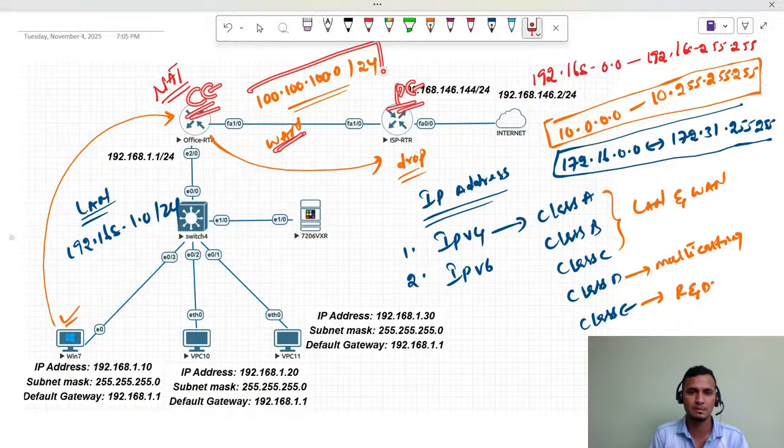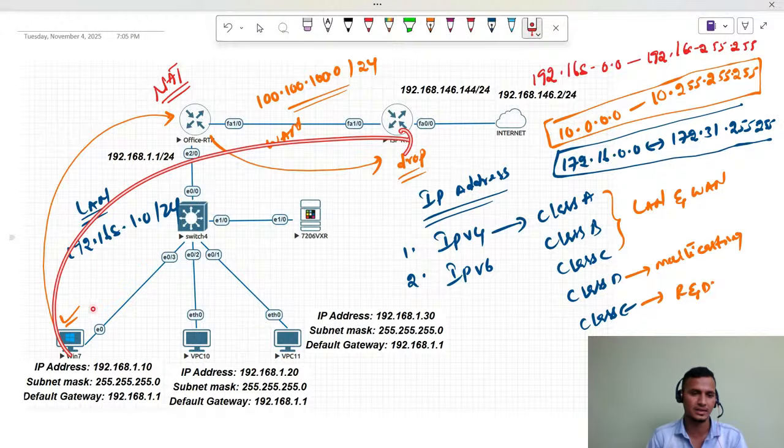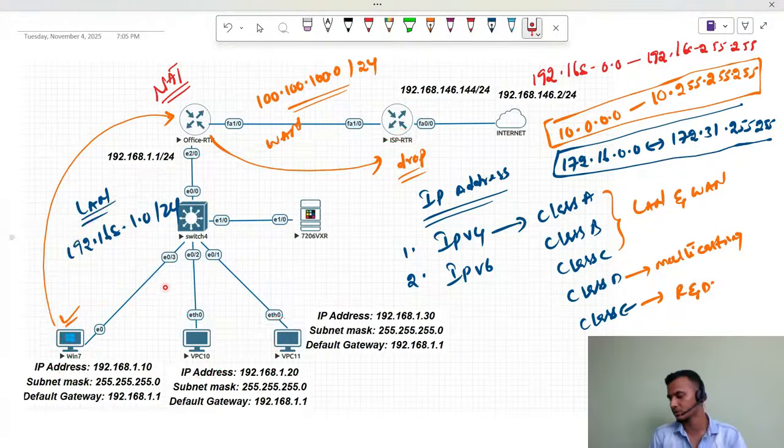This public IP we are going to take here, and these are our LAN users. We are going to assign the respective private IP addresses on these LAN machines. Without performing NAT, when we try to reach the internet, our machines will not be able to reach the internet. So to do that, what we require is NAT.